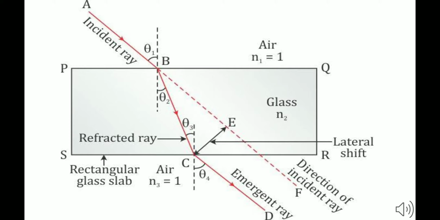Now, if we extend AB backward, we see that there is a gap between the emergent ray and the direction of the incident ray. We call this distance lateral displacement, which we will study later. So this is the experiment which is to be done over there. This is the diagram which is to be drawn. Each and everything has been labeled over here. Okay, so we move further.